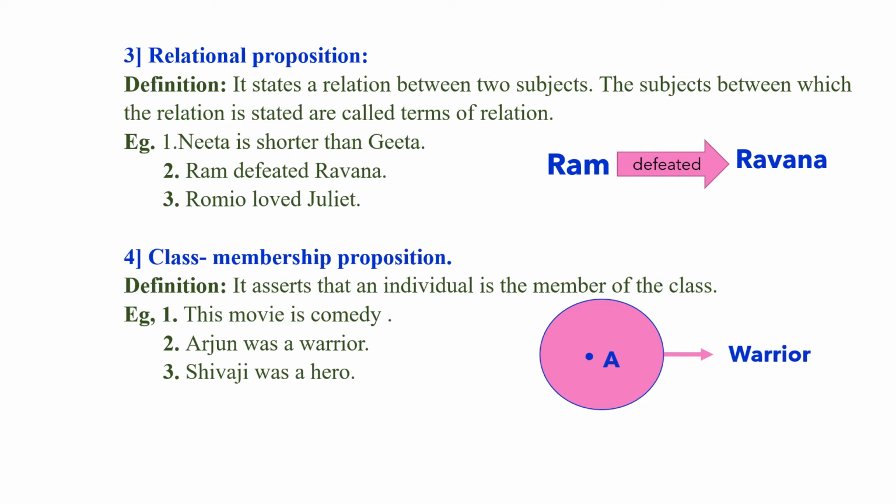Then Shivaji was a hero. Again, Shivaji is an individual which belongs to the class of heroes. So these are the four types of simple propositions. They are subjectless, subject predicate, relational, and class membership propositions.